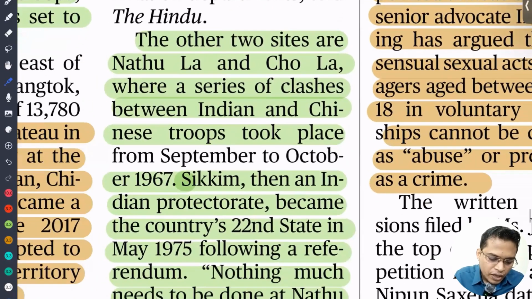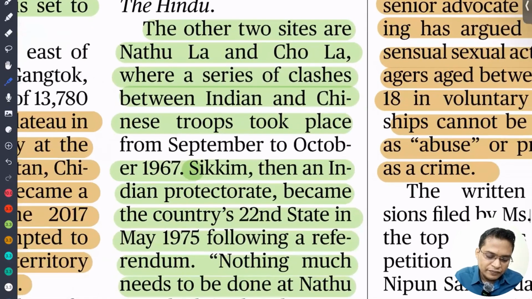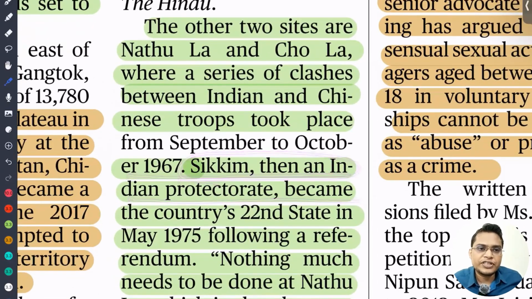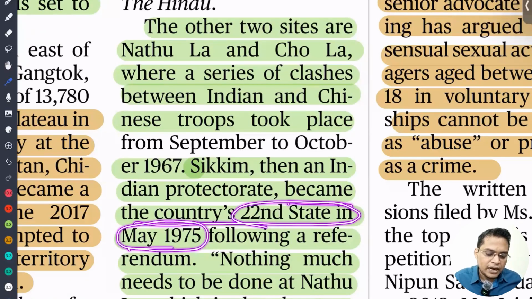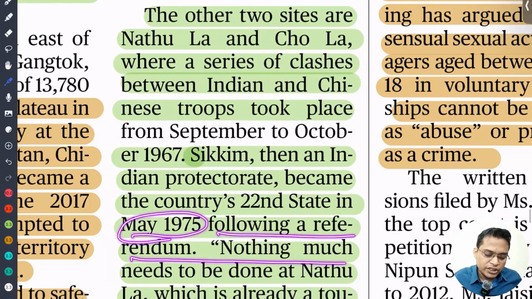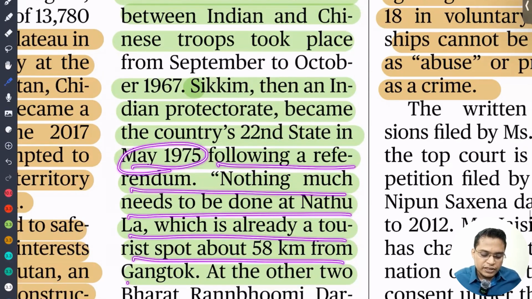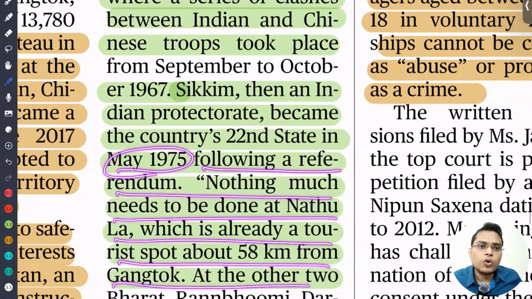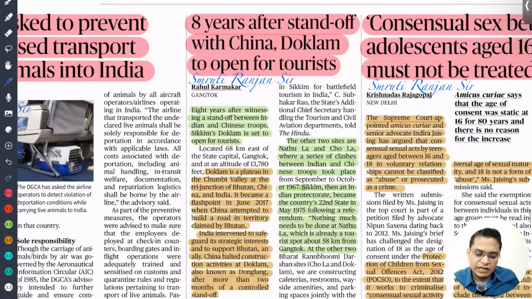Okay? So Sikkim. Sikkim was actually an Indian protectorate state. It was not part of the Indian state and became the country's 22nd state in May 1975. Look, in UPSC in the past also, they are asking a lot of events and asking you to arrange them in ascending or chronological order. So whenever you are studying something, please open your mind so that you can understand. So Sikkim was formed in 1975. So you need to know the chronological order. Following the referendum, nothing much needs to be done at Nathula, so now it is a famous tourist place. So you need to know that Sikkim was formed in 1975.